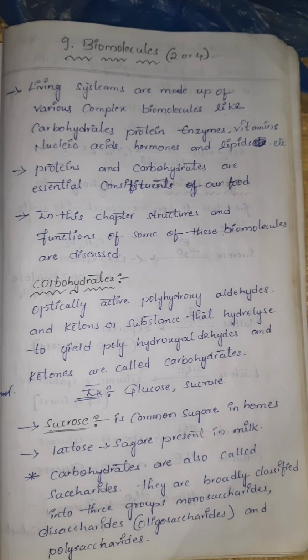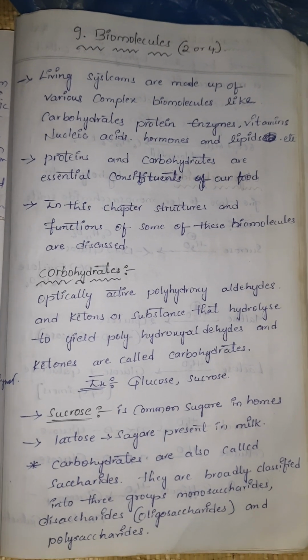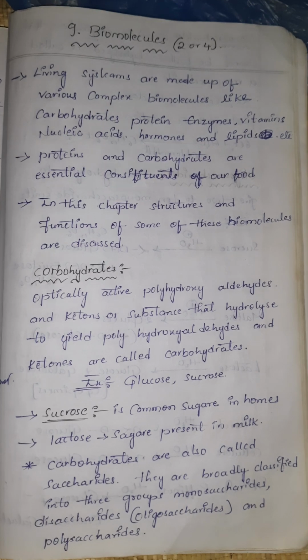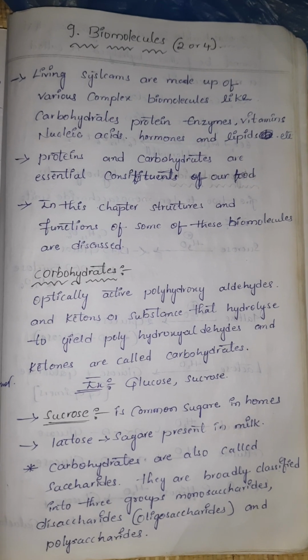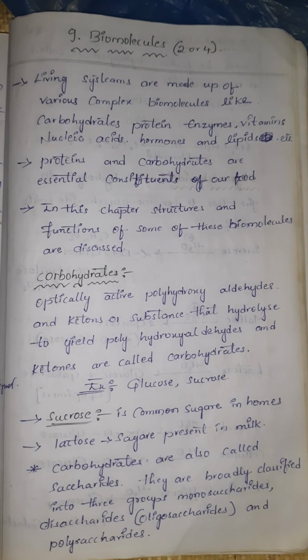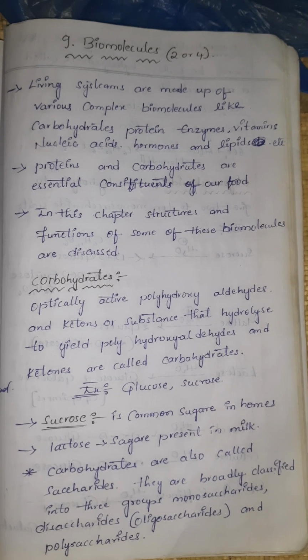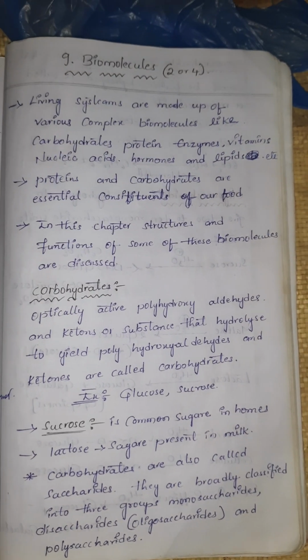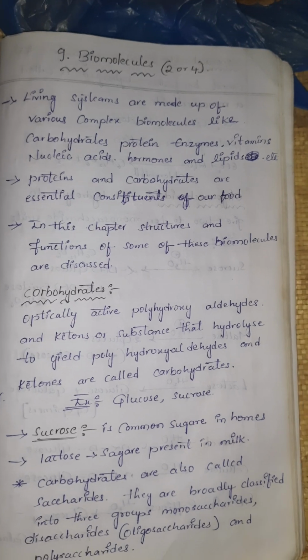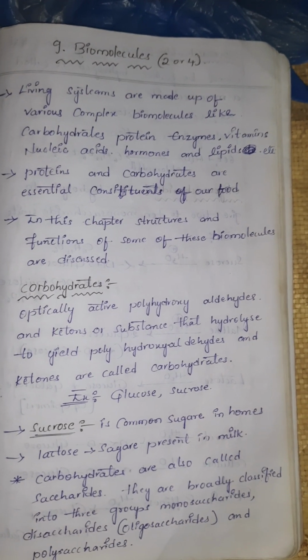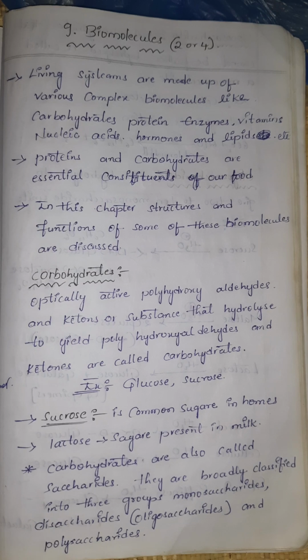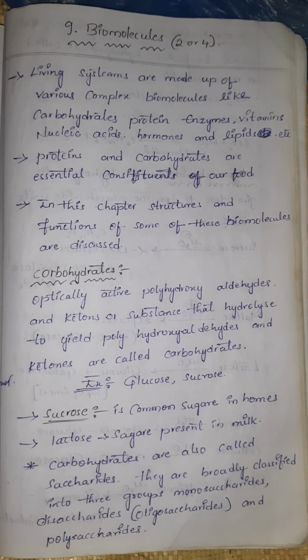Carbohydrates: optically active polyhydroxyaldehydes and ketones, or substances that are hydrolyzed to yield them, are called carbohydrates.